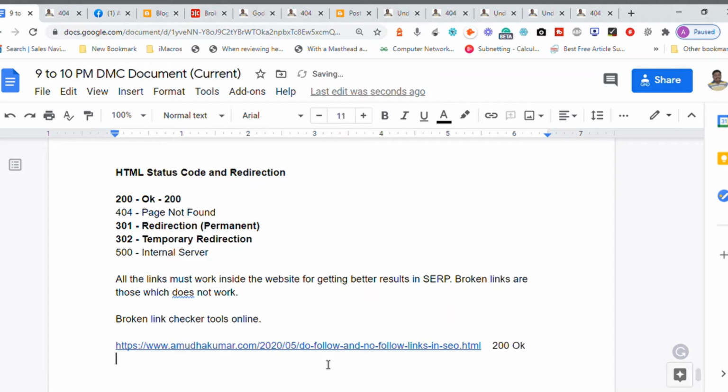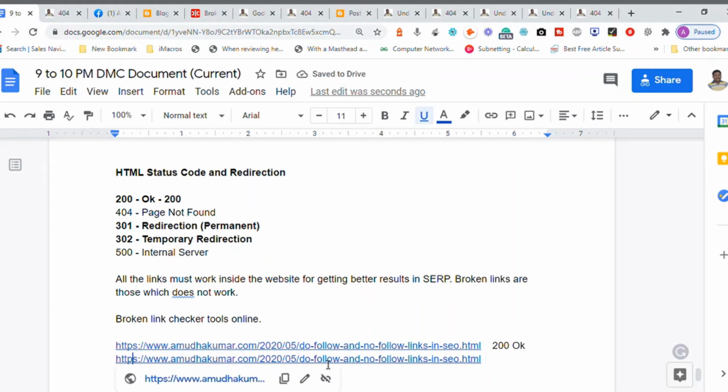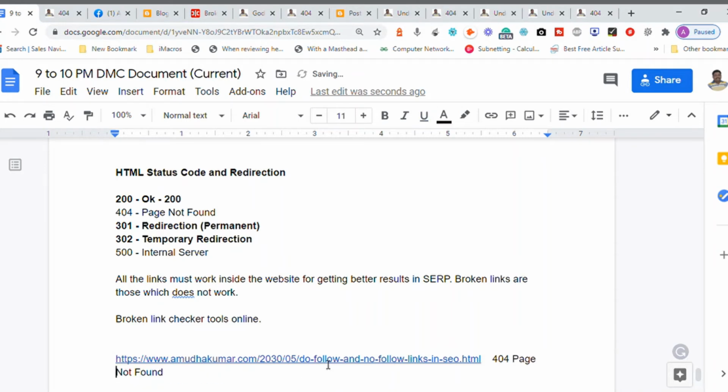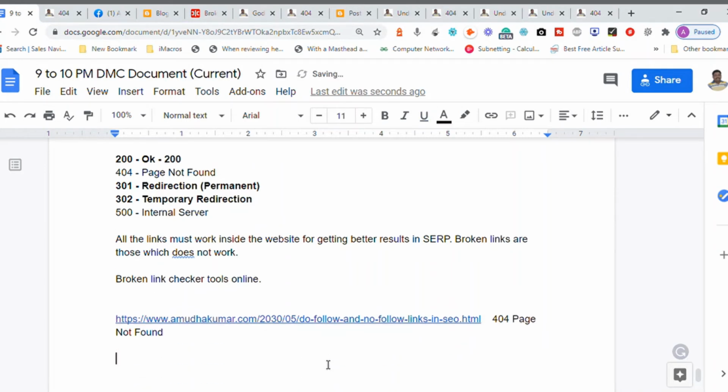And in the same link, if I make some changes somewhere around, instead of 2020, I make it 2030. Now there is no such link existing in my website, 2030, so it becomes 404, page not found. Now I have two links here. One is a non-working link and another one is a working link.